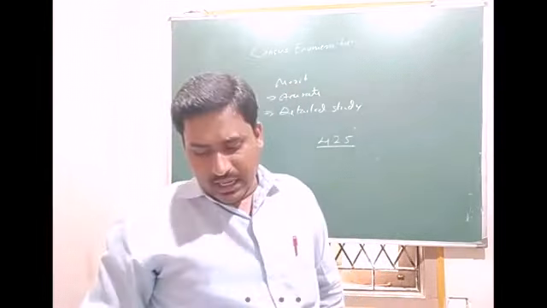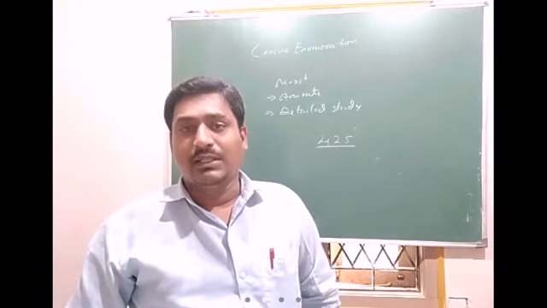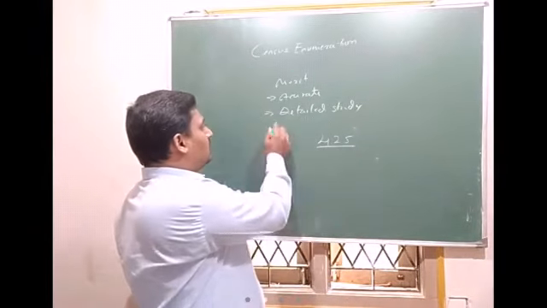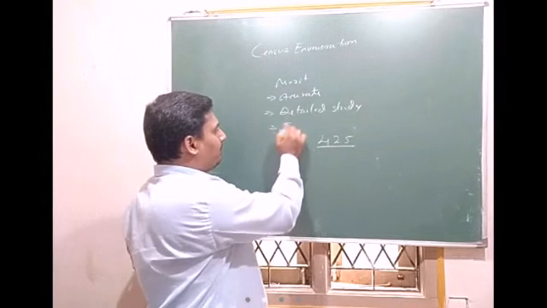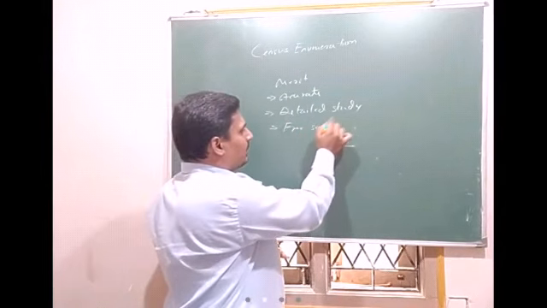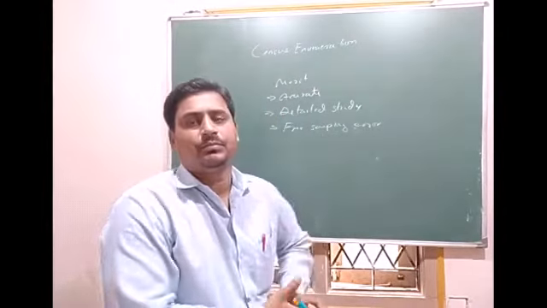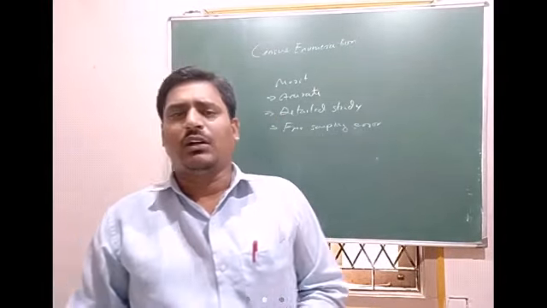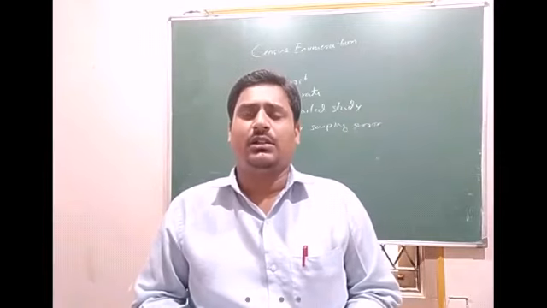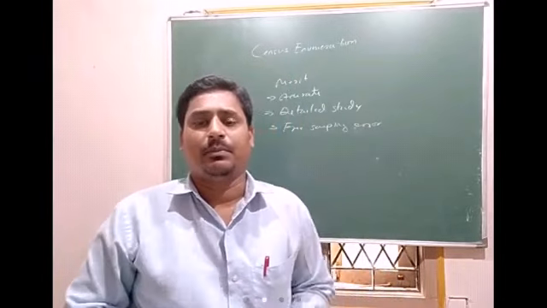And the last one: the census method is free from sampling error. So what is this sampling error? Sampling error occurs when we collect from or meet a wrong sample.